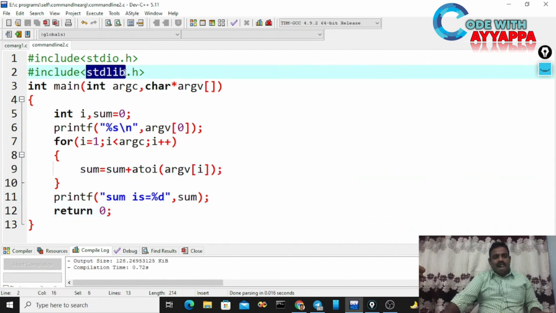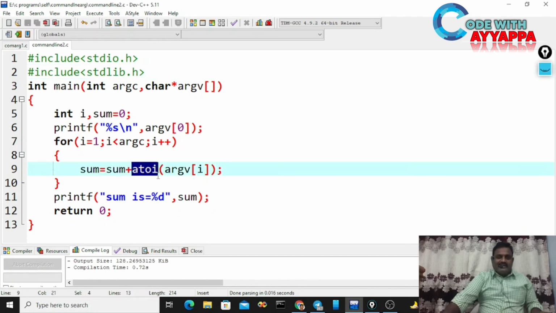It is available in stdlib.h. It takes a string as an argument and converts that string into an integer.